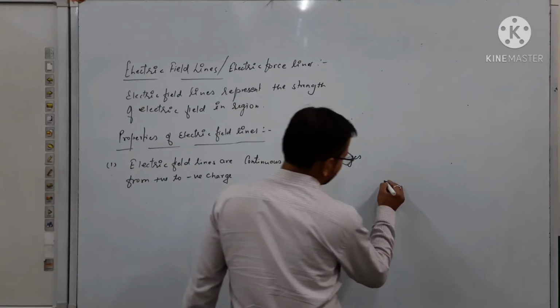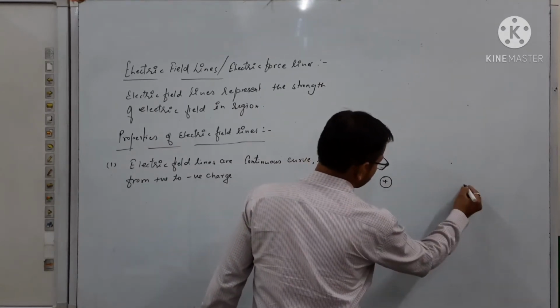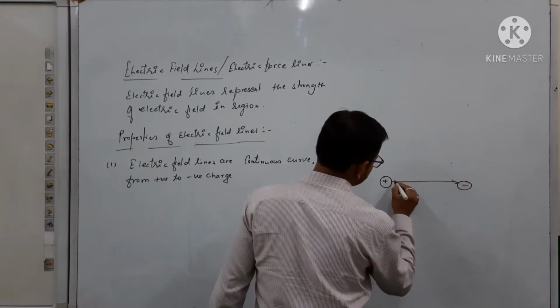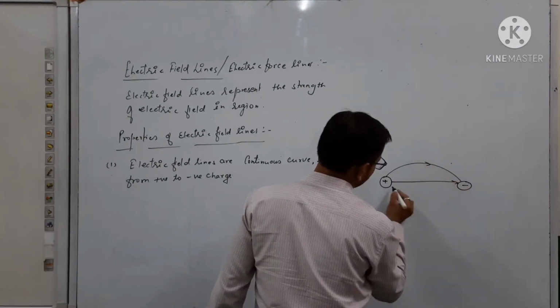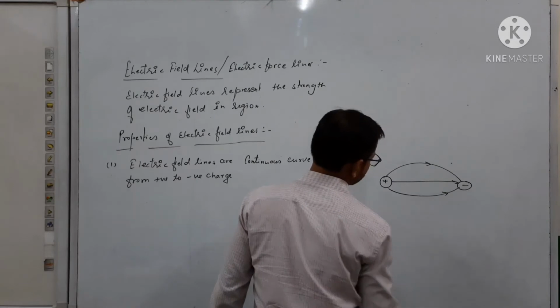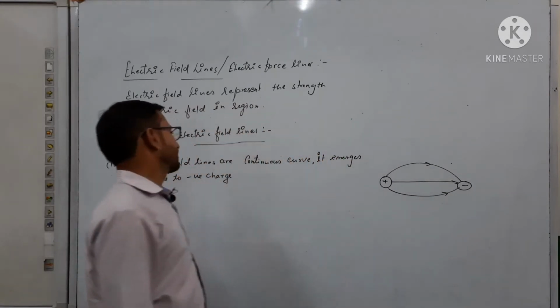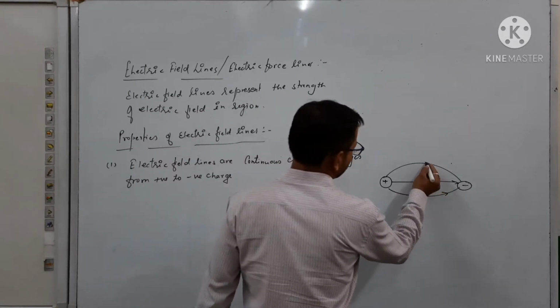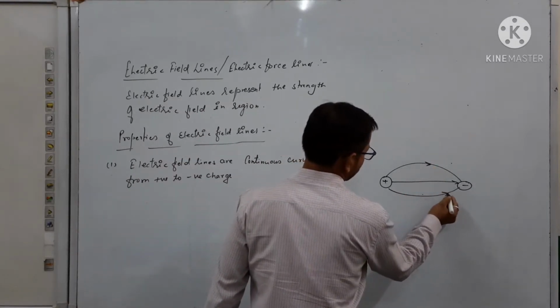So see, here suppose we have two charges, a positive charge and a negative charge. It always moves from positive charge to negative charge. And here I am writing, it is continuous, means continuously it will go from positive to negative charge.